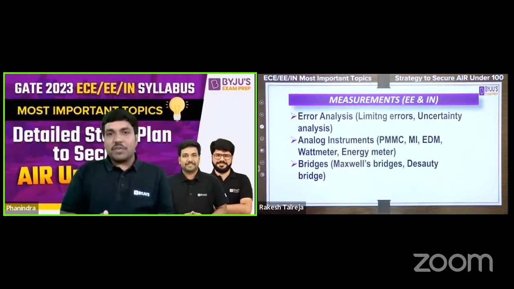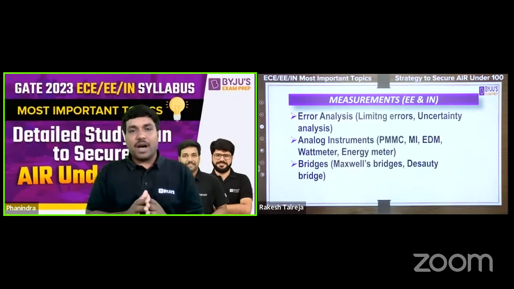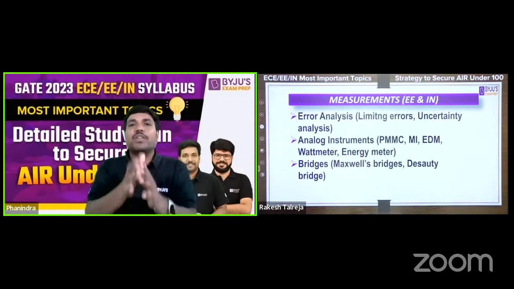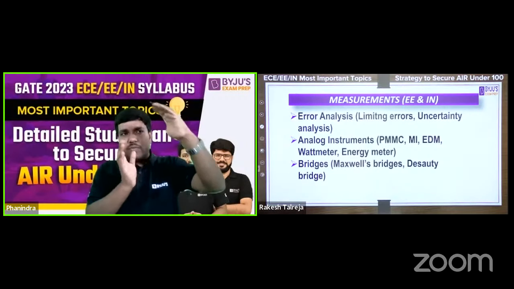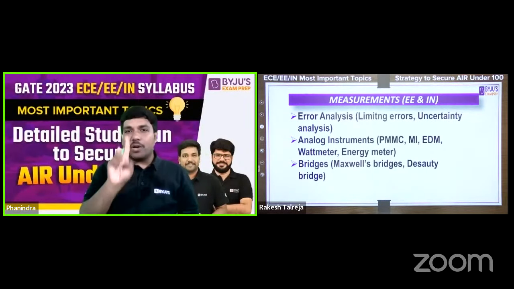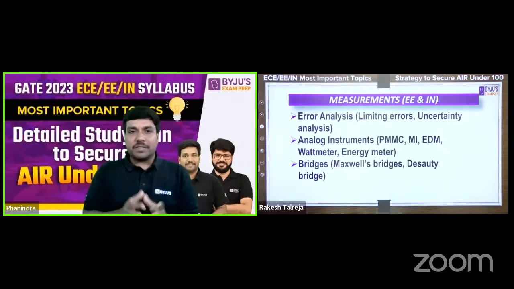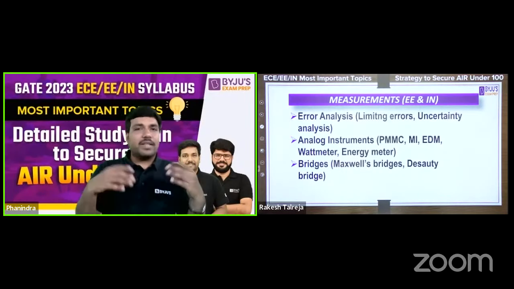When I say bridges, altogether it covers both DC bridges as well as AC bridges. And even AC bridges are very important for the GATE examination. If you see the GATE paper, more often between the 40th question and 55th question, you will always have a 1-2 marks question from bridges, and that mostly falls in the category of Maxwell bridges or else Desauty's bridges.